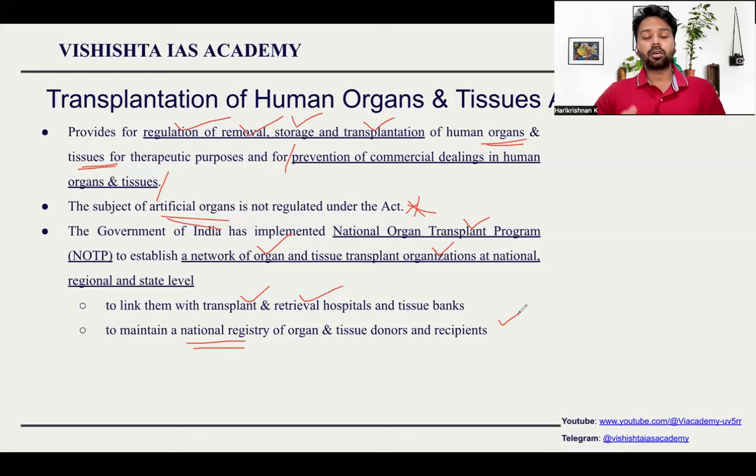And for artificial organs or tissues, there is no regulation as of now. The central government has framed the National Organ Transplant Program. This program will link different organizations from all over the country. It will maintain a proper registry and help in linking every organization from national to regional to state level. So these are all the important points you need to know.